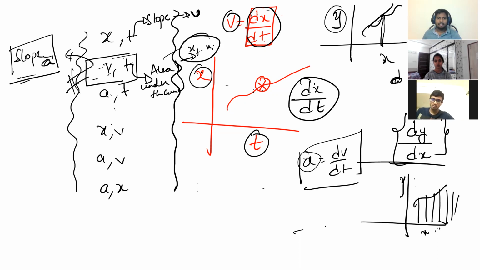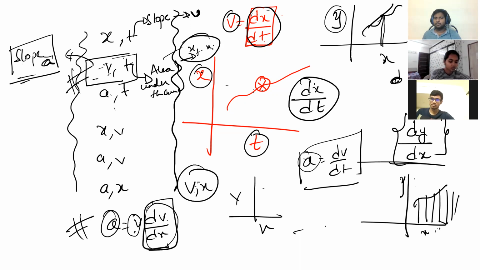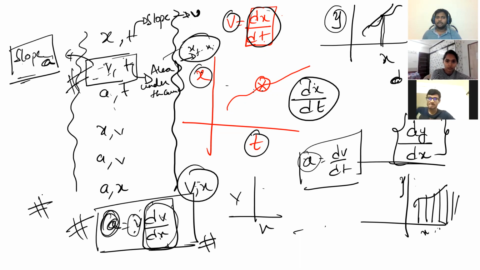Here also, this graph is again dV by dx, the Vx graph. If you take the Vx graph, why is it important? Acceleration is equal to v dV by dx, right? Isn't it? Yes, sir. Vx graph slope will give you what? dV by dx, right? If you know a particular velocity at that point and find out the slope at that point, will you get the acceleration or not? If you know the velocity and slope, v dv by dx, will you get the acceleration or not? Tell me. Yes, sir. That's why v dv by dx is also important in this topic. Shall I go ahead now?